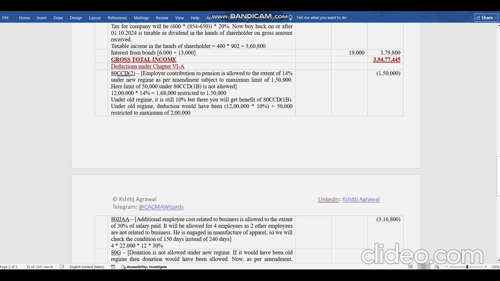Same thing is mentioned under old regime, it is still 10%, but there would have been benefit of 80CCD1B. So if he would have opted old regime, then 12 lakhs into 10% plus 50,000. So restricted to maximum of 2 lakhs, but he has contributed only 1,68,000, so 168 full would have been allowed in old regime. But now in new regime, he is being allowed only 1,50,000.